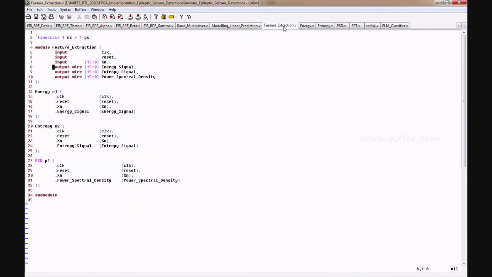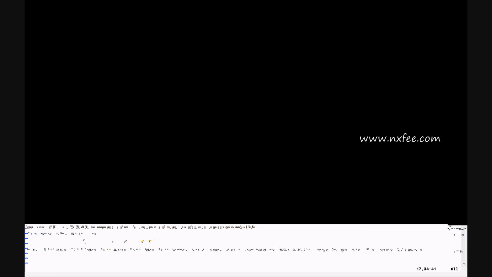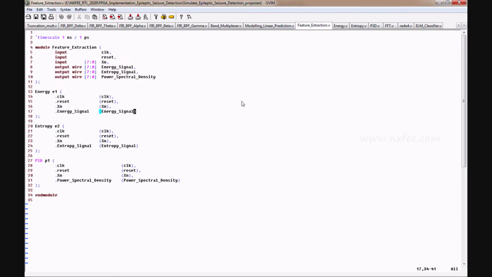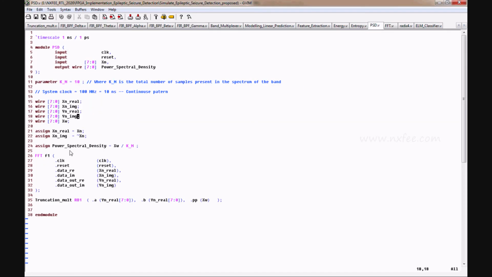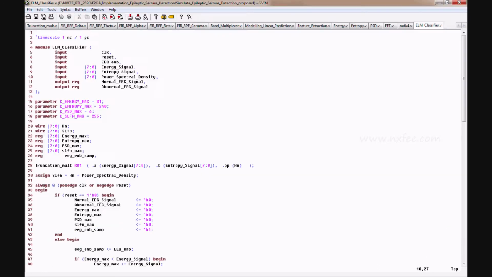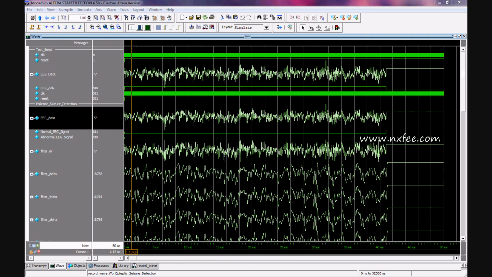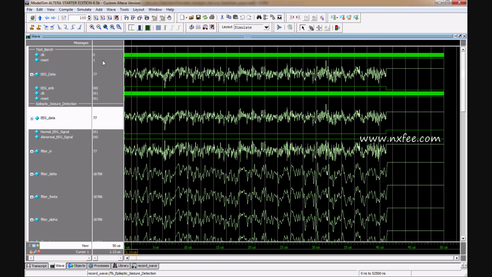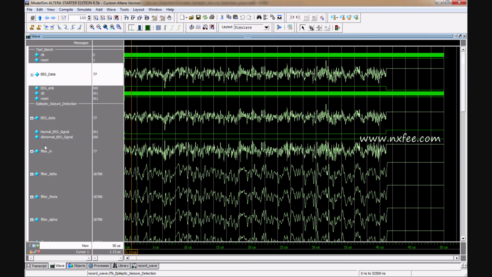These things are constructed with the 16 bit size of feature extractions, and based upon that the area will be reduced automatically. In this feature extractions code we use energy, entropy and PSD signals. In the PSD signals we use the FFT part, a 16 point radix FFT. We will show the simulation part of the design. This is the existing part, with the 16 bit size.